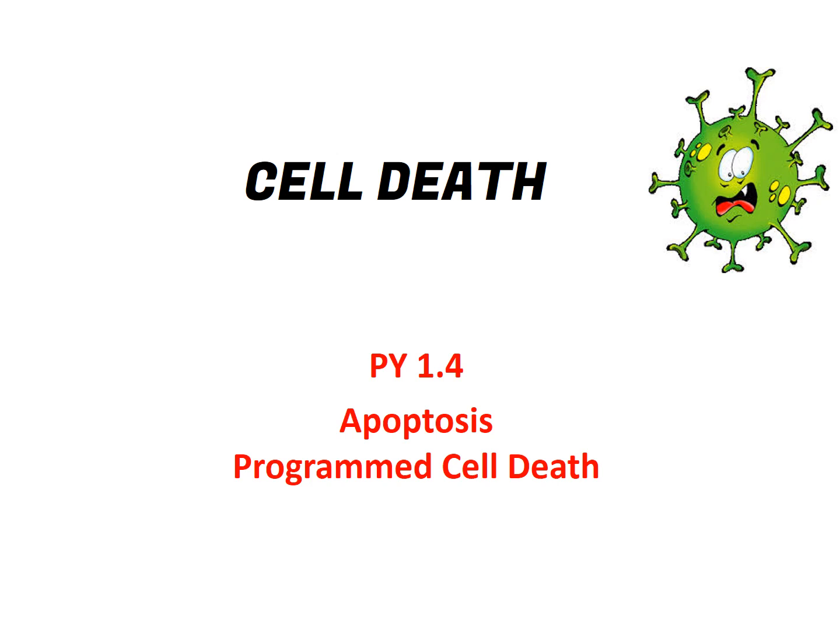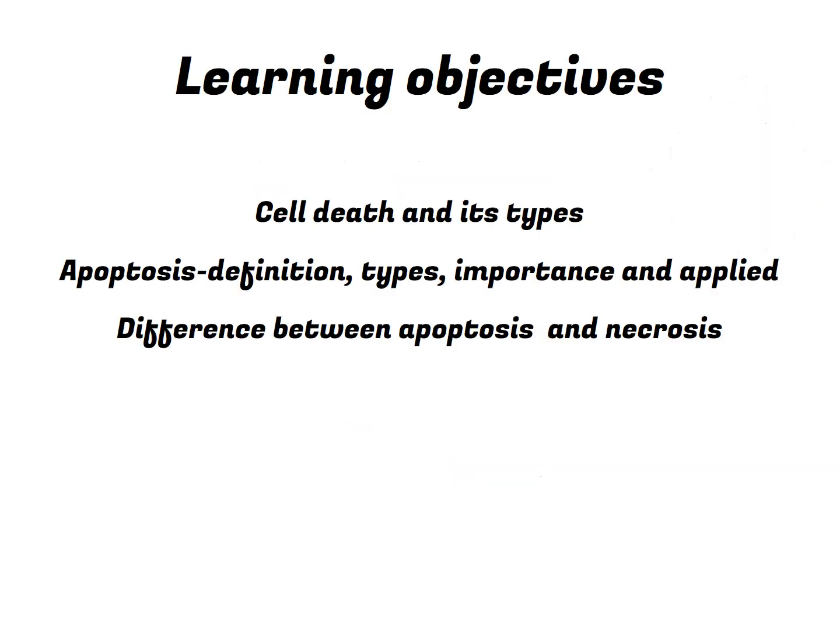Cell death, competency number 1.4. It talks about apoptosis, also known as programmed cell death. The learning objectives will be to know about cell death and its type, defining of apoptosis, its type, importance and the applied aspects, and also to know the differences between apoptosis and necrosis, both being different types of cell deaths.